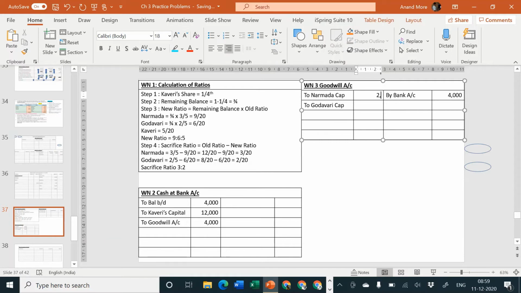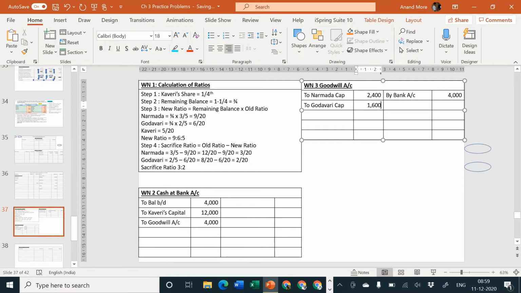I am assuming that you are making calculations on your own. Please don't copy from the screen. That is not a correct method. If you want to score good marks, if you want to develop your speed, it is necessary for you to make your own calculations. Okay, so 4,000 divided by 5 into 2, that goes to 1,600.